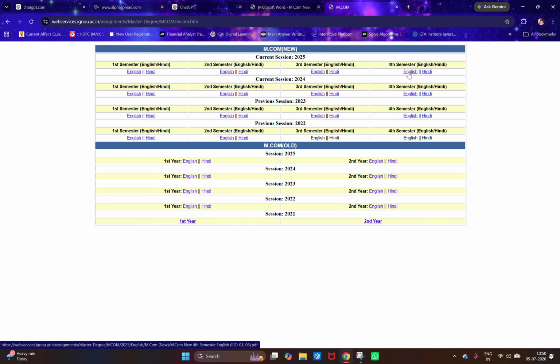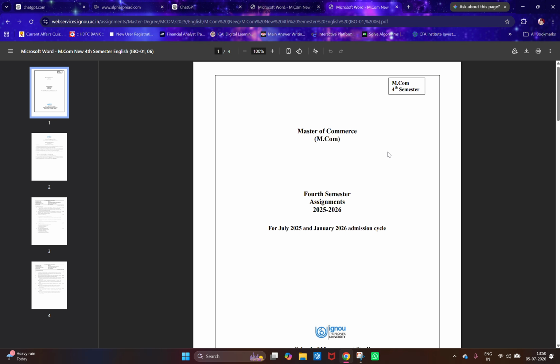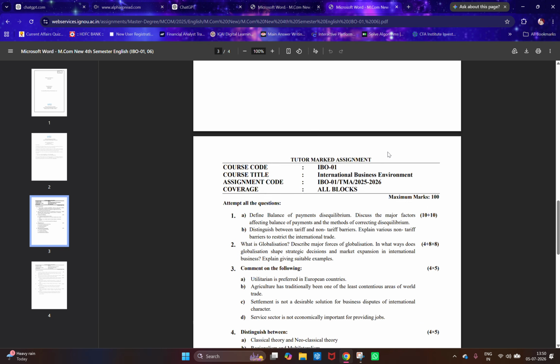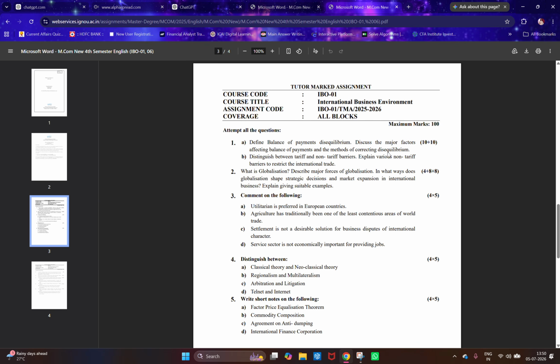This is the old assignment portal. You can use the new one also. Just for an example, I'm showing you. I'm taking a fourth semester question. Okay, let's just go into the first one, international business environment. Now, the question that is coming is question number 1A, define balance of payment disequilibrium. It is for 10 marks. And the next question that comes, major factors, it is for another 10 marks.